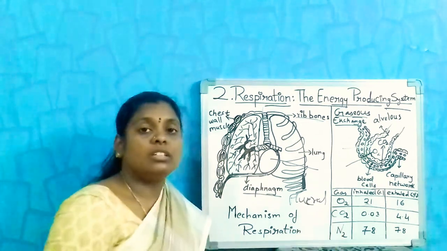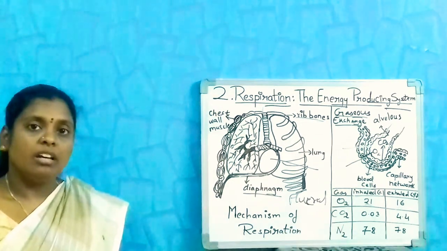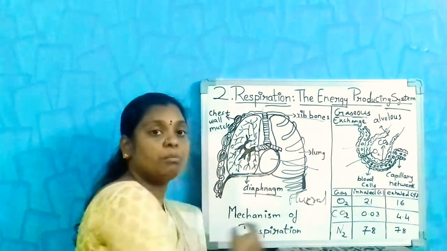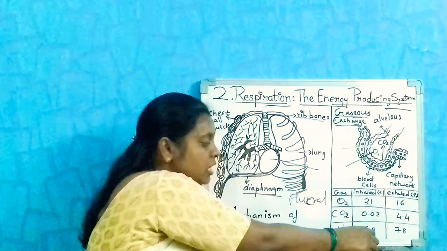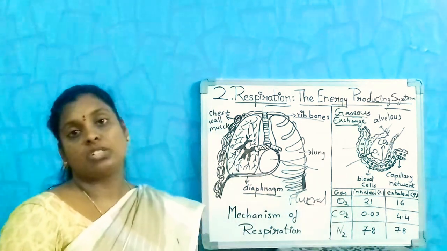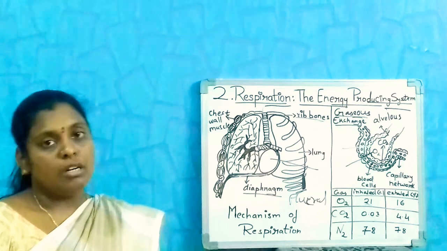Next, nitrogen. The nitrogen which enters into our body is not used by our body parts. So it is 78%, and you can see the exhaled air also contains 78%.